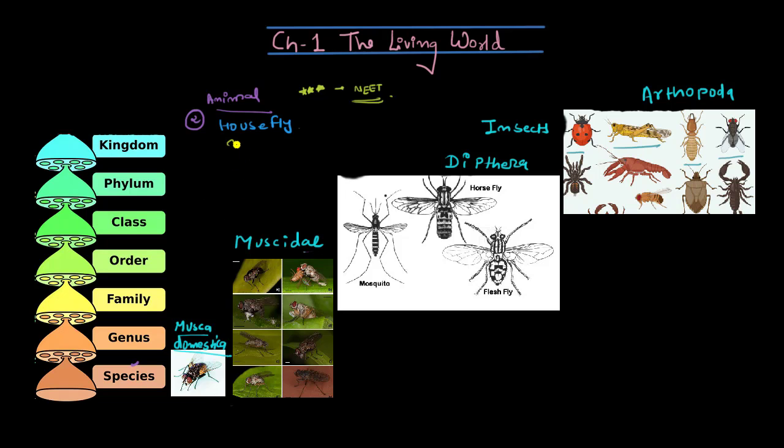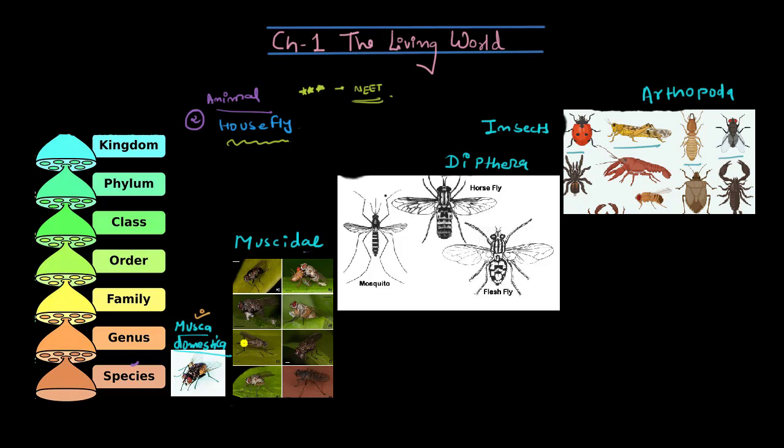So, when we talk about the housefly, its scientific name here is Musca domestica. As you can see, this is a housefly. I don't think I have to tell you, you've already seen houseflies, right?